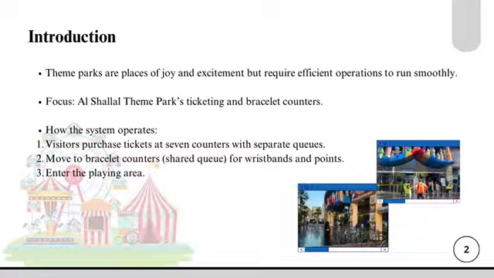After getting their tickets, visitors proceed to the bracelet counters, which use a shared queue feeding into two counters. Here, 3 employees issue wristbands and allow visitors to load points for games and attractions. Once done, visitors enter the main park to enjoy the activities. While this system works well at times, bottlenecks often occur during peak hours due to capacity differences between the counters. These delays can impact visitor satisfaction.